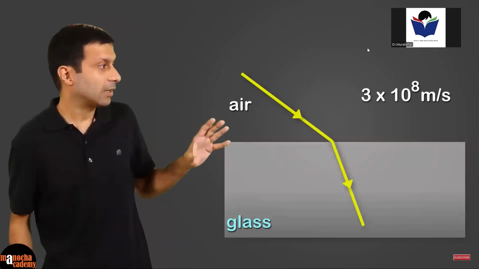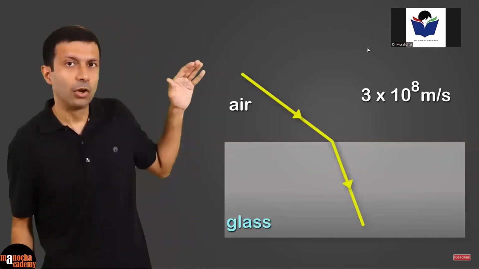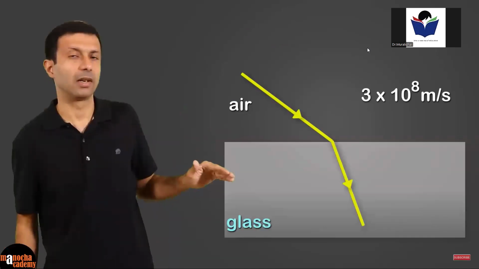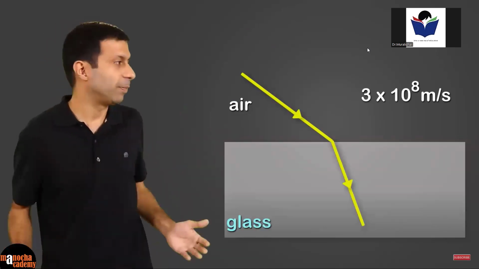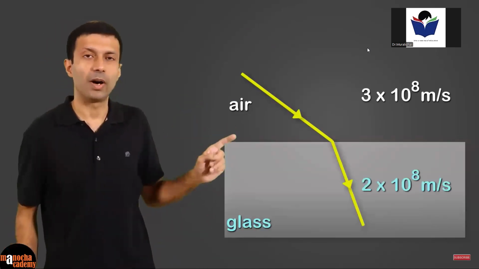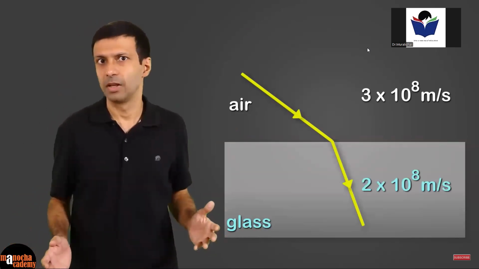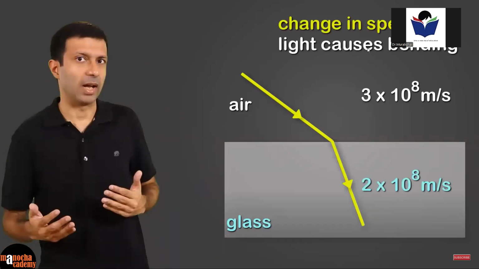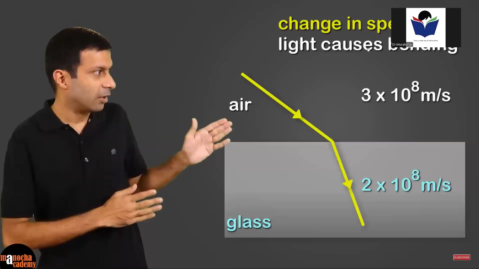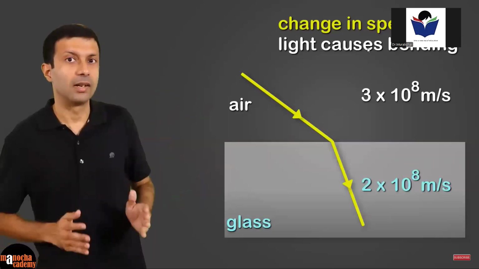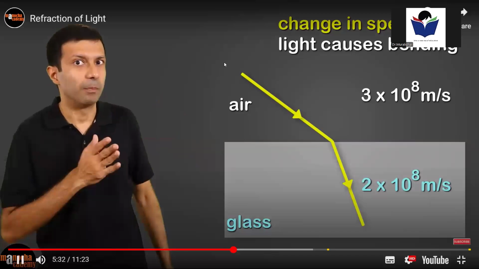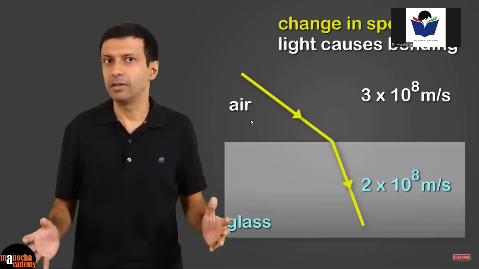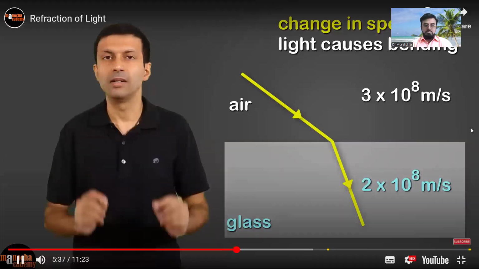And since glass is denser than air, it slows down the light when it enters the glass block. And let's say the speed here is 2 × 10⁸ meter per second. So this change in speed of light when it's traveling from air to glass causes the light to bend. And greater the change in speed, greater will be the bending of light.